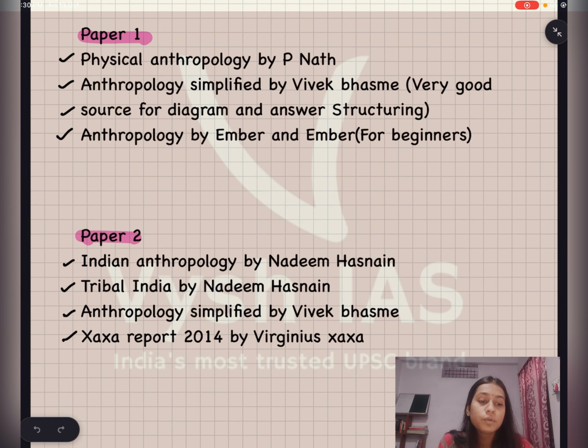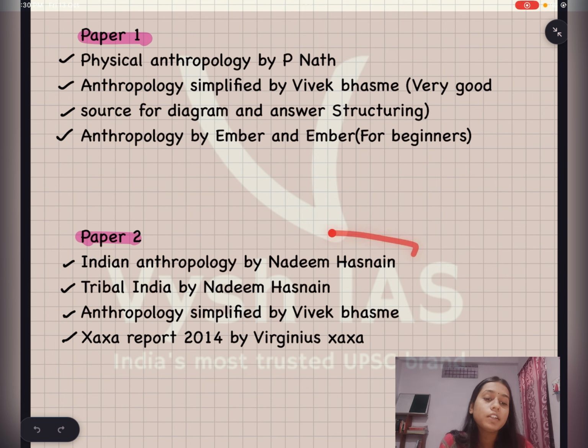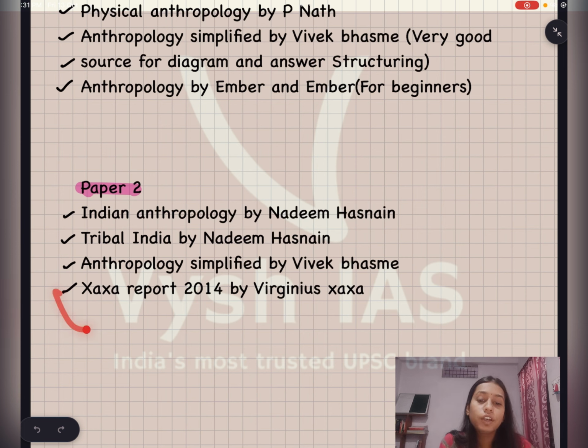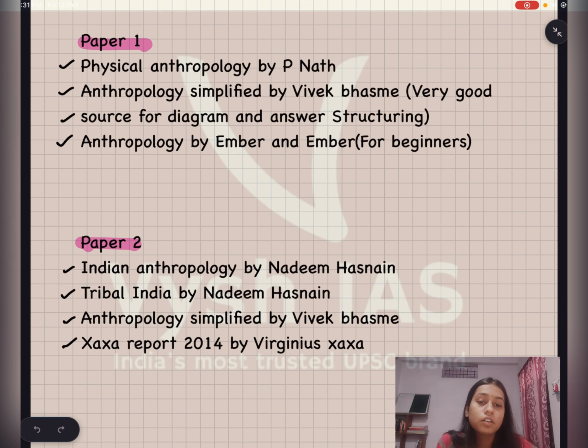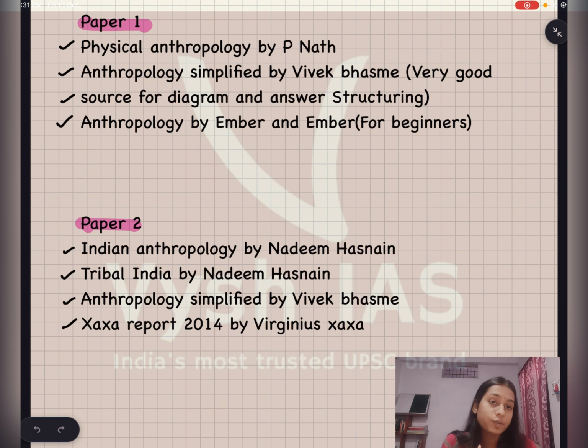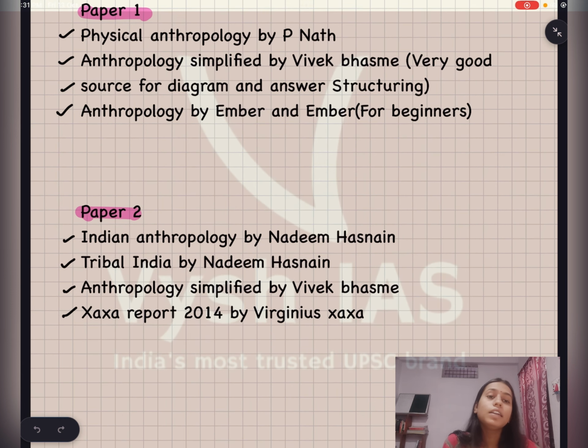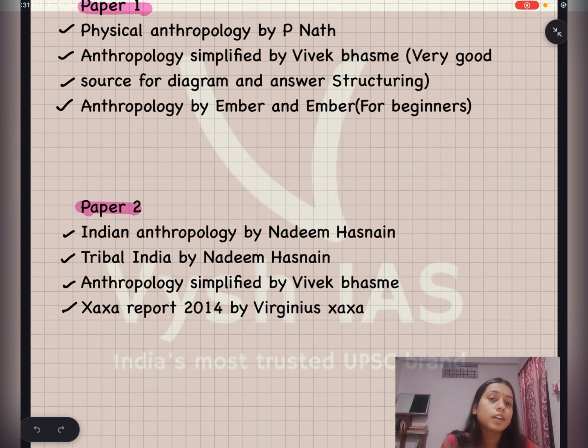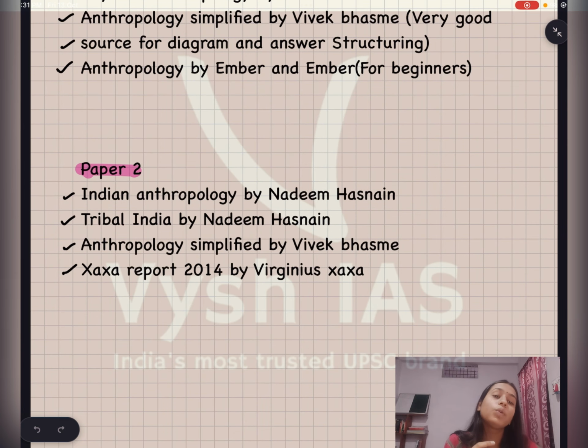For paper 2, you have to read Indian Anthropology by Nadeem Hasnain sir. Then again Tribal India by Nadeem Hasnain sir. Then you have to read Anthropology Simplified by Vivek Bhashme. Again, use this for diagrams and answer structuring. And then you read the Khaka report by Virginius Khaka. This is all about the book list, and you can also choose to refer to toppers' notes, but kindly stick to one particular study material. Don't run here and there. This is not going to benefit you.